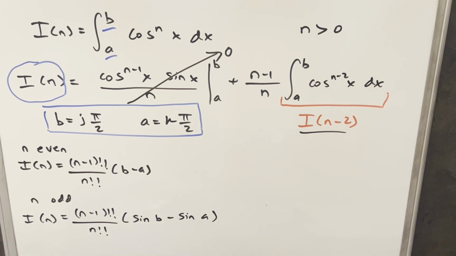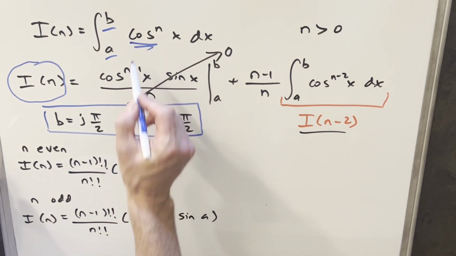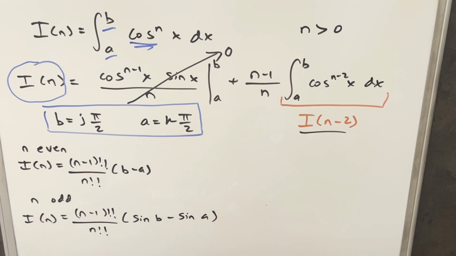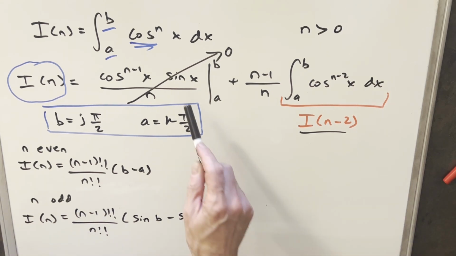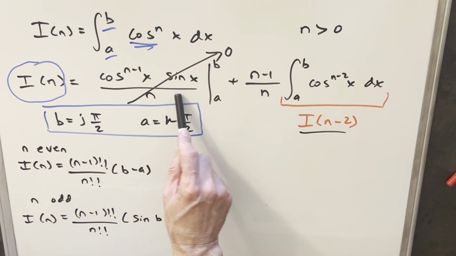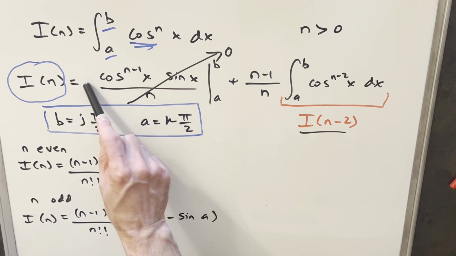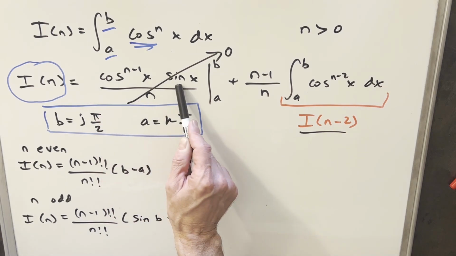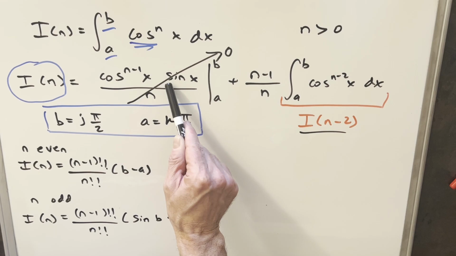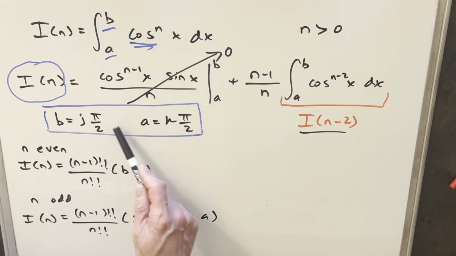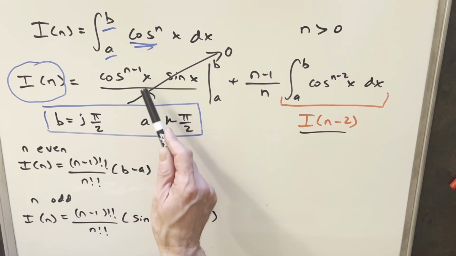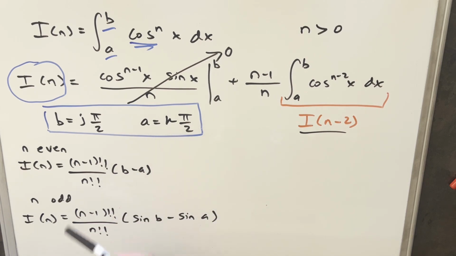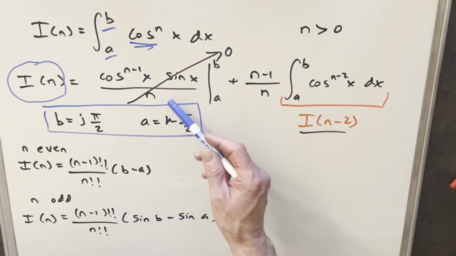Okay, now before I finish up, just one more thing I want to discuss. Now, what if this wasn't cosine? What if this was sine? Well, it's really similar. I'm not going to write out the formula for the power reduction, but it's almost the same thing. I think there's a minus sign in front, but there's still a cosine and sine. So it has this same basic form with cosine and sine. If we plug multiples of pi over 2 in here and we have this same piece, it's going to go to 0 and it's going to be the same type of thing. So in our formula, this term's going to go away.